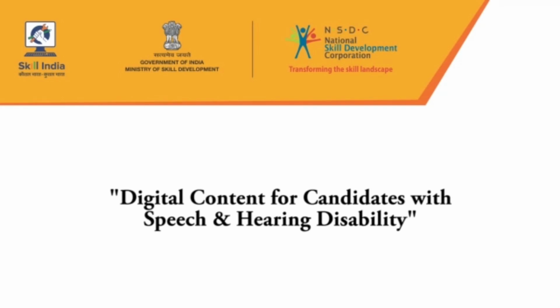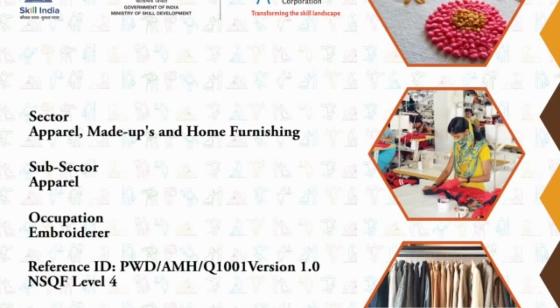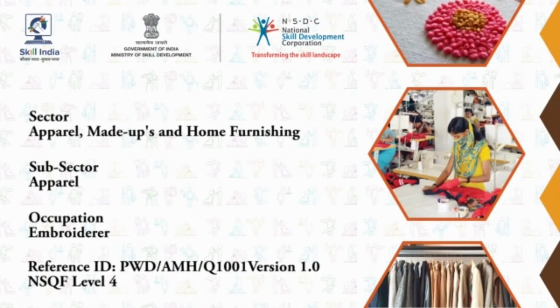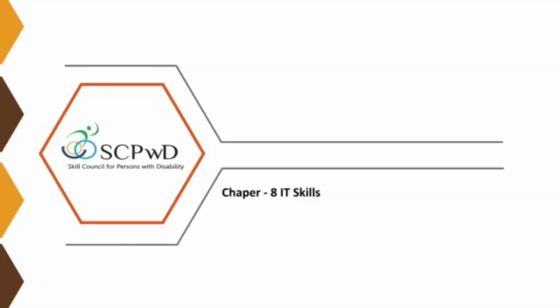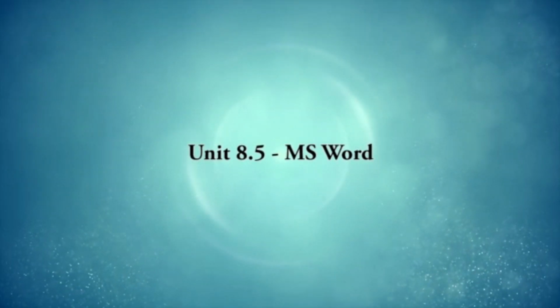Digital content for candidates with speech and hearing disability. Sector: Apparel, made-ups and home furnishing. Subsector: Apparel, Occupation embroiderer. Reference ID PWD AMH Q1001, version 1.0, NSQF level 4. Chapter 8 IT Skills. Unit 8.5 MS Word.